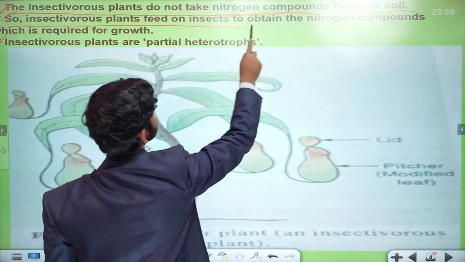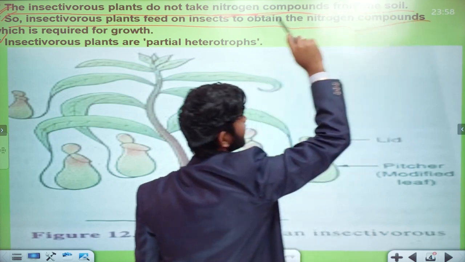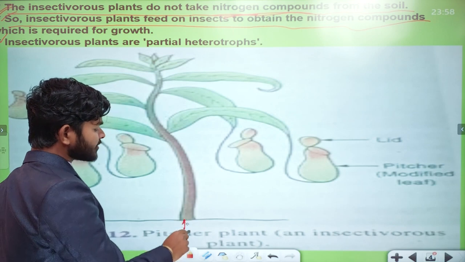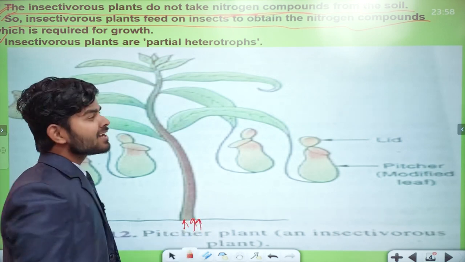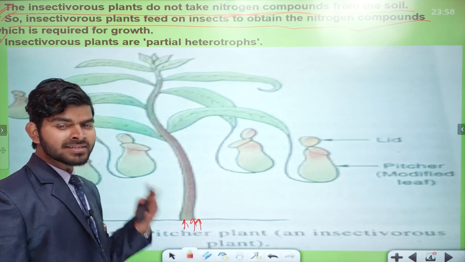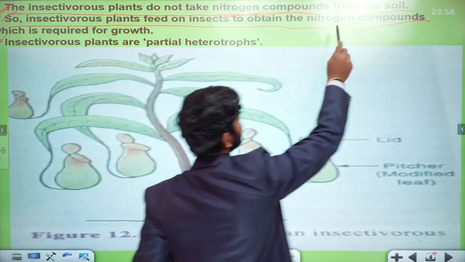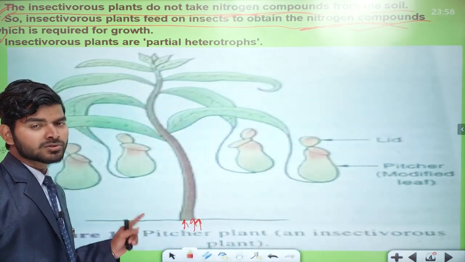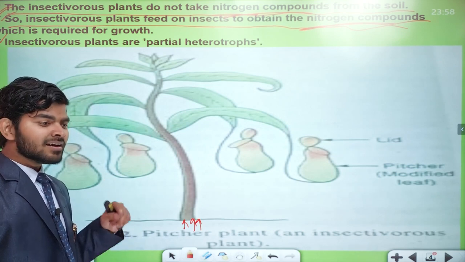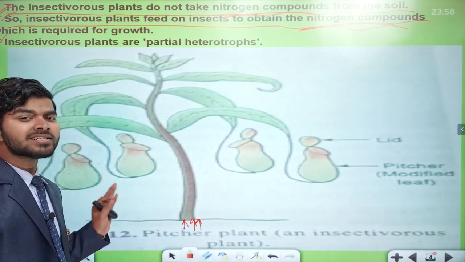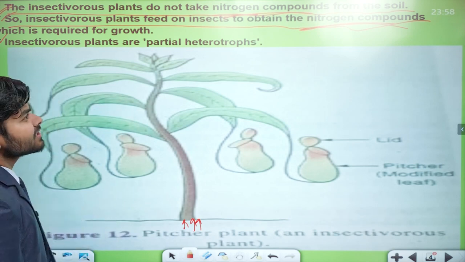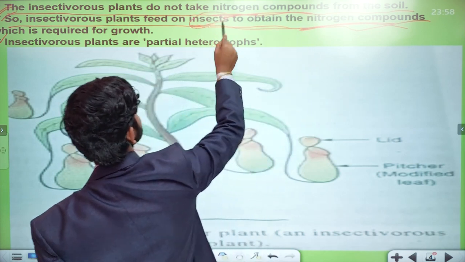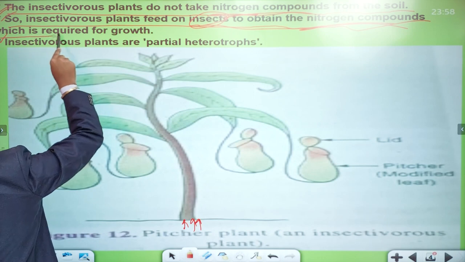So insectivorous plants feed on insects to obtain nitrogen compounds. Actually, the matter is that these insectivorous plants do not take nitrogen compounds from the soil because they are eating insects, and by using insects, nitrogen compounds can be obtained by these plants. So they don't take extra nitrogen compounds, because they are fulfilling their requirement by using insects. Okay, all clear. Which is required for growth.